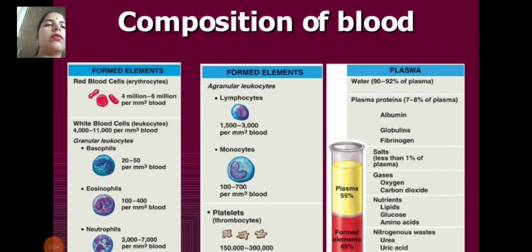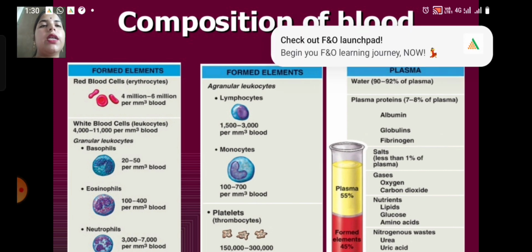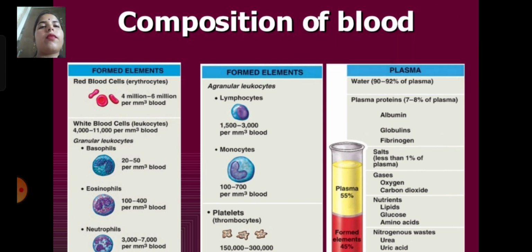Next is the composition of the blood. There are the formed elements: plasma, red blood cells and leukocytes. Red blood cells, the erythrocytes, are 4 million to 6 million per mm³ of blood. White blood cells are the leukocytes, 4,000 to 11,000 per mm³ of blood.